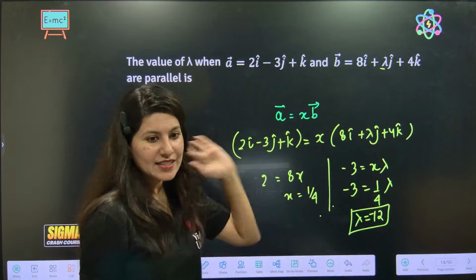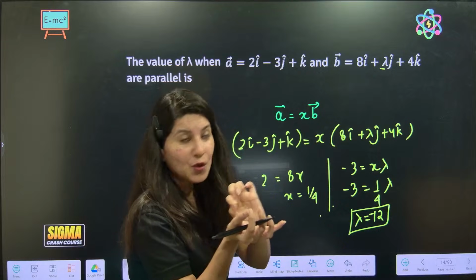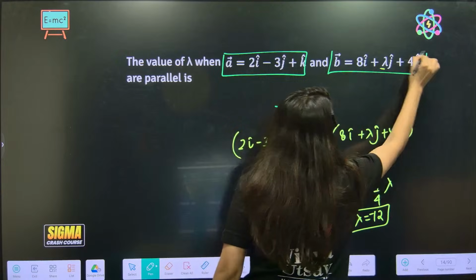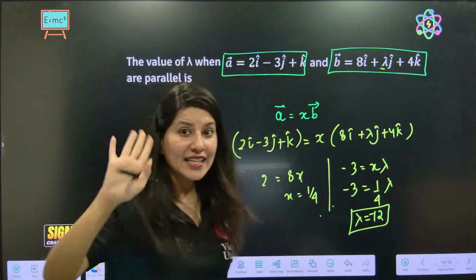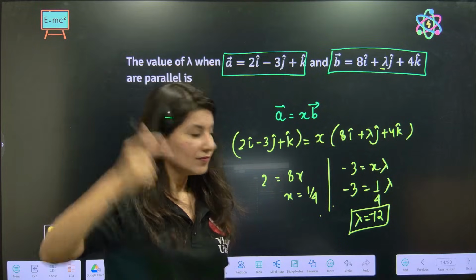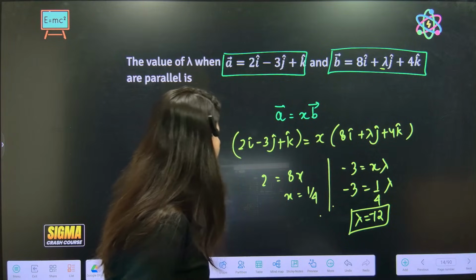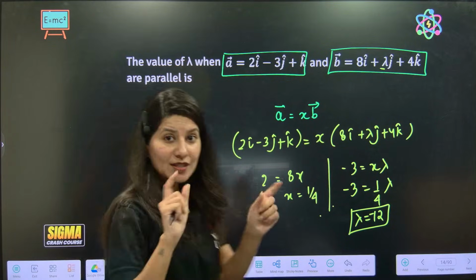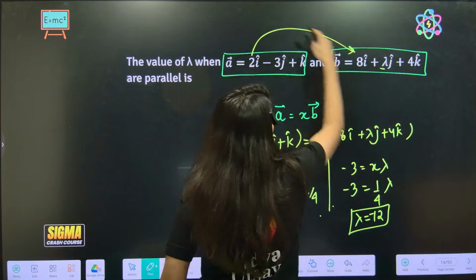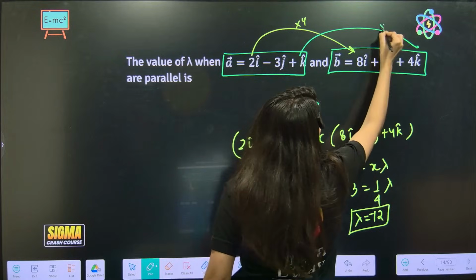Now this is the normal procedure, but do you want to do some direct ninja style? We can see that these two vectors are parallel. Remember parallel lines we used to study in straight lines, same concept. Can you see, 2 multiplied by 4 you are getting 8, and here 1 multiplied by 4 you are getting 4.